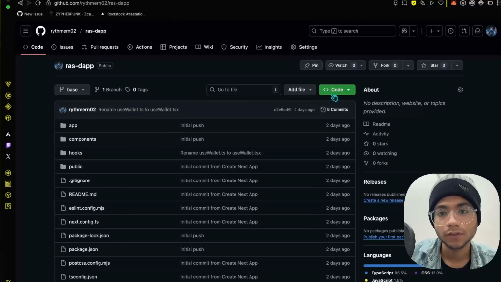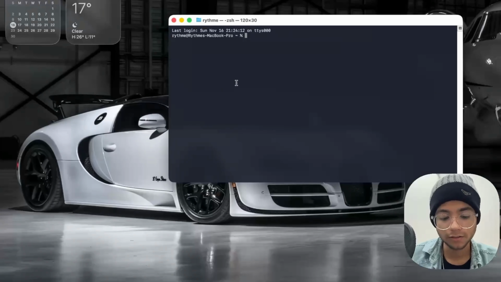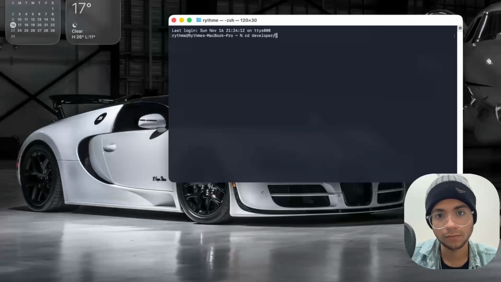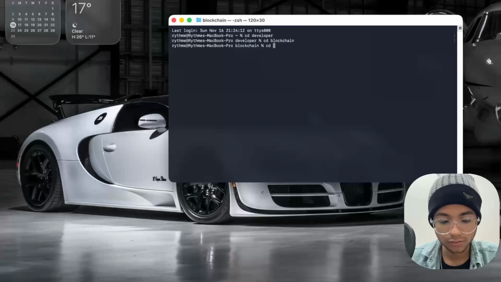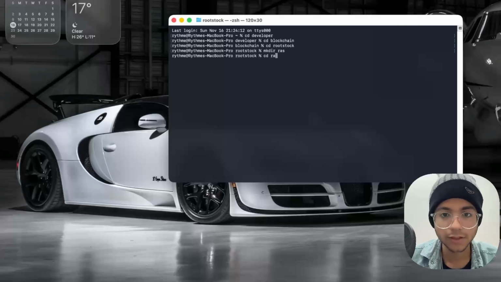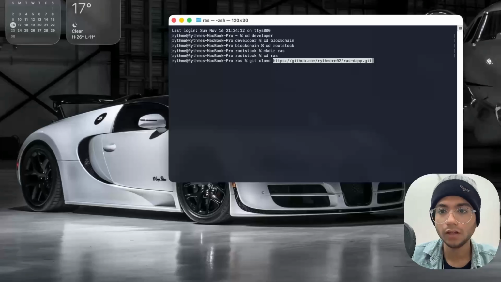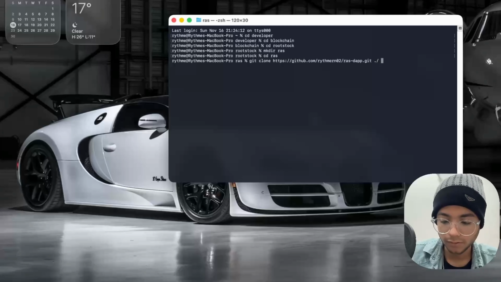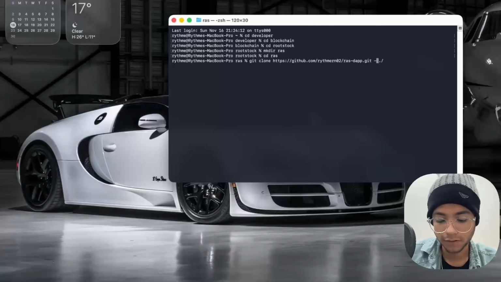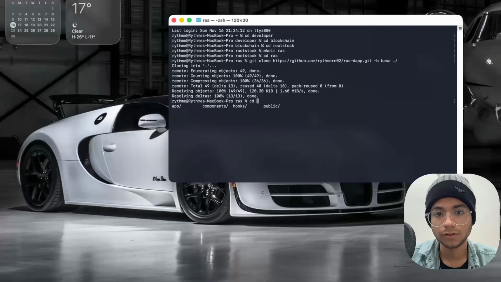Okay, so what we can do is we can just copy the link and go to our terminal. And let's just go to the developer folder in the blockchain in the Rootstock folder and create a new directory named RAS. And inside of it, let's just clone this repo by using git clone and Command V, and into this directory. And we need to specify the branch as base. And once cloned, we can check it out. Yes, it is successfully cloned.